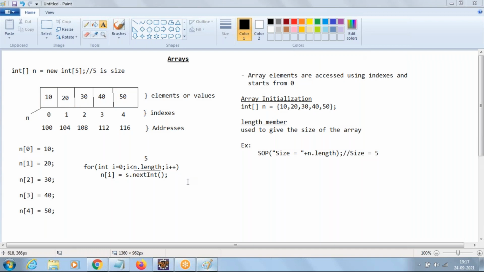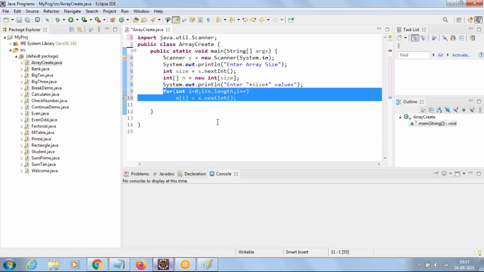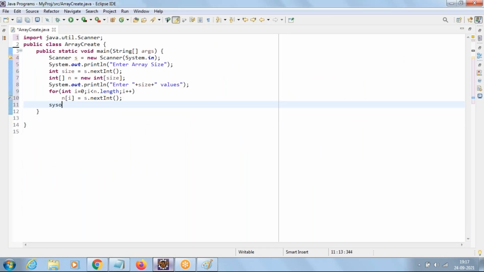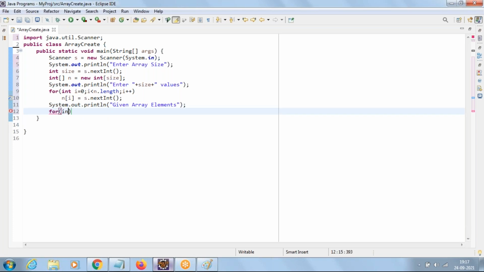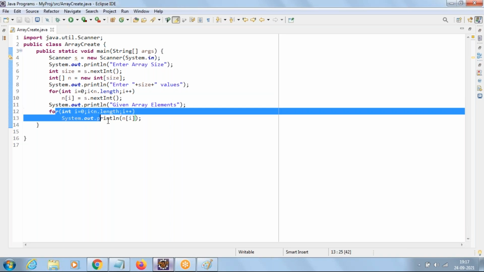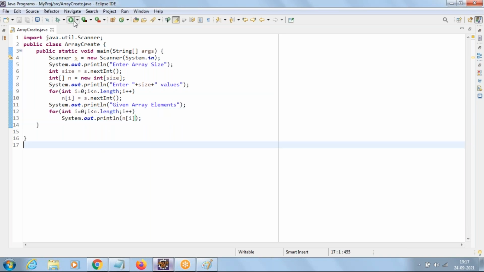Now, once we store the values into the array, what is our objective? I just want to display the array elements back. So, go with the message, given array elements, then use the same for loop again: for (int i = 0; i < n.length; i++), then we can say System.out.println(n[i]). That's it. To store the values into an array we use a for loop, and to retrieve the elements from the array also a for loop.